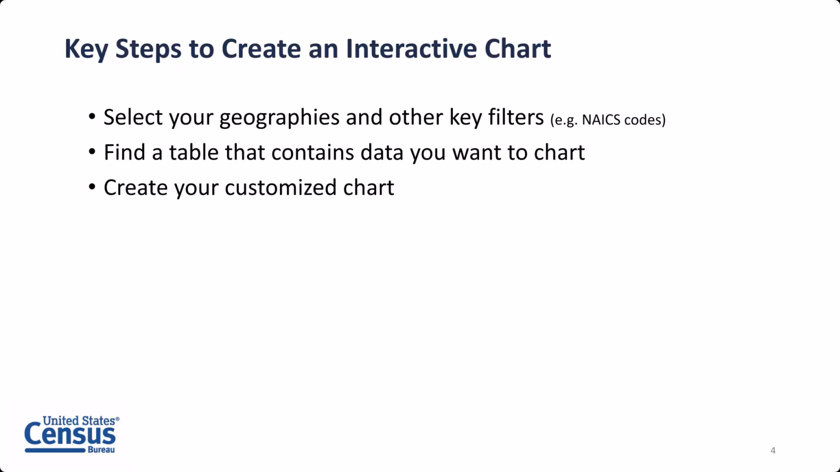After we do that, we're going to find a table on data.census.gov that contains data you want to make a chart out of. And then finally, the last step is to create that customized chart. Again, you don't have to do the steps in this order, but because all of the charts are based on underlying data tables, I find it helpful to find the table and take a moment to look at the columns and rows of it first. These are the same strategies that I recommend for users trying to create maps on our site as well.